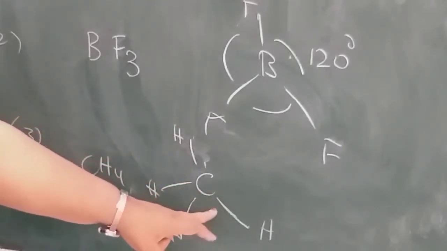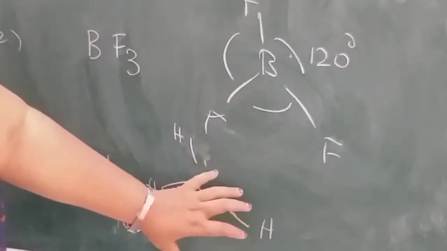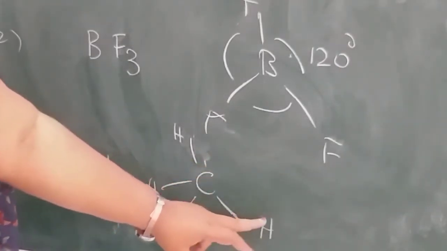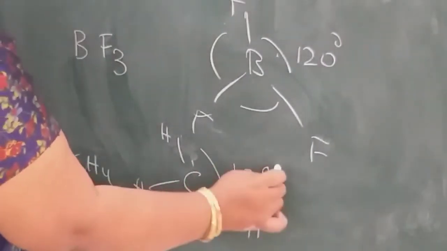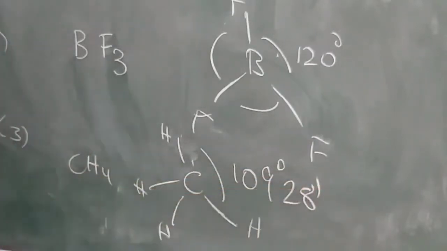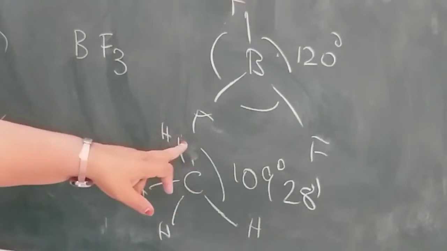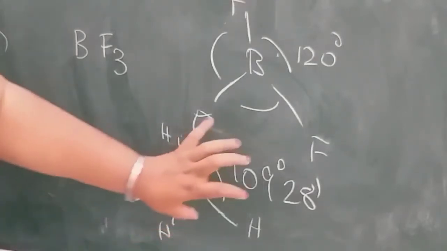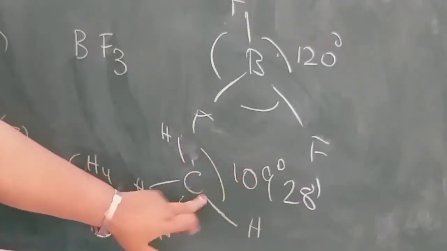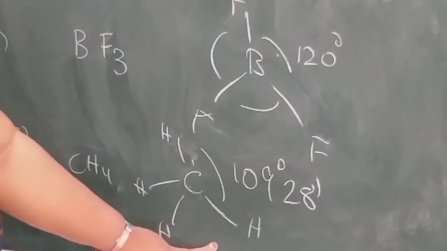This lone pair of electrons is causing more repulsion and it will be more bond angle, like 109 degrees 28 minutes. Once again I am explaining, there are three bond pairs and one lone pair, one unshared lone pair. This lone pair occupies more space. That's why these three will come closer, whereas the fourth one will go far. Okay.